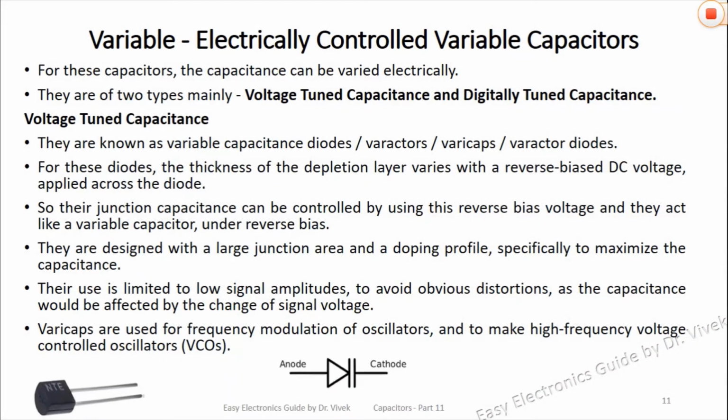For electrically controlled variable capacitors, the capacitance can be varied electrically. They are of two types: voltage tuned capacitance and digitally tuned capacitance. Voltage tuned capacitors are also known as variable capacitance diodes or varactor diodes. For these diodes, the thickness of the depletion layer varies with a reverse biased DC voltage. So their junction capacitance can be controlled by using this reverse bias voltage.